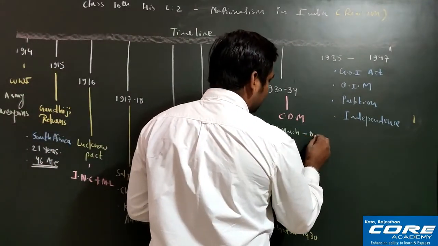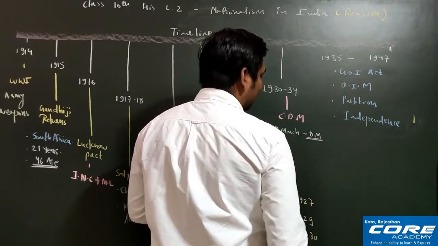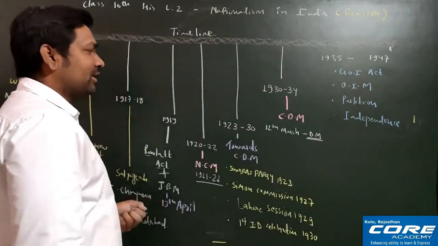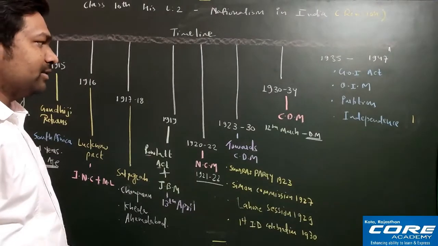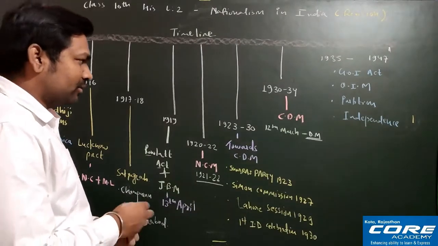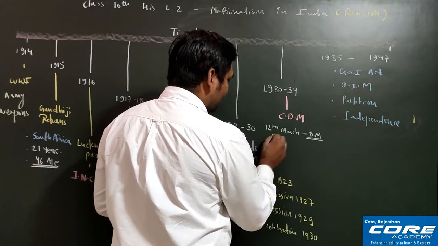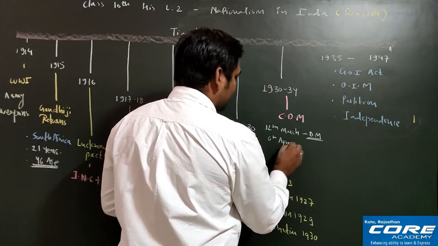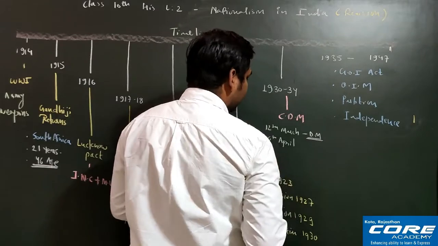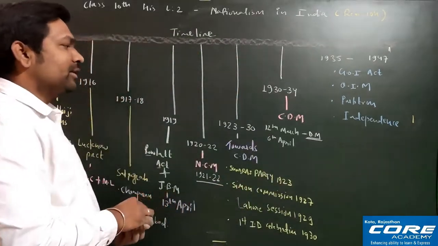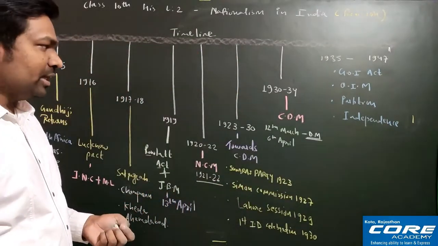Remember? This march was very famous. That was the Dandi March. So Dandi March started from the 12th of March, and it will finally complete on 6th of April 1930. Right, 6th of April 1930 it will complete. So let's discuss a little bit about the Dandi March also.